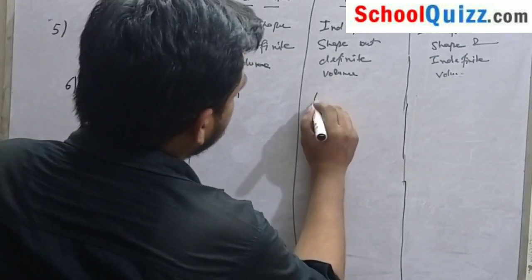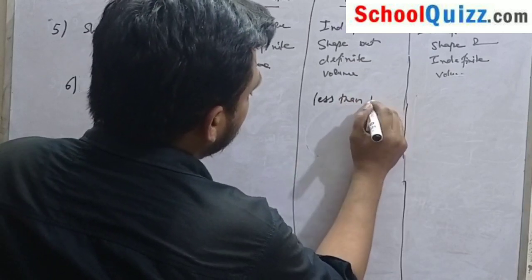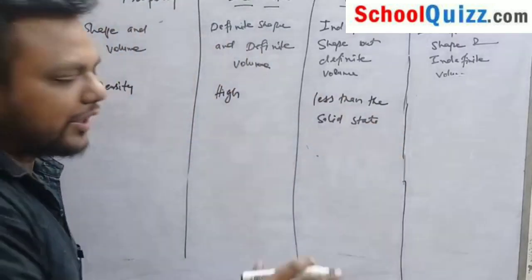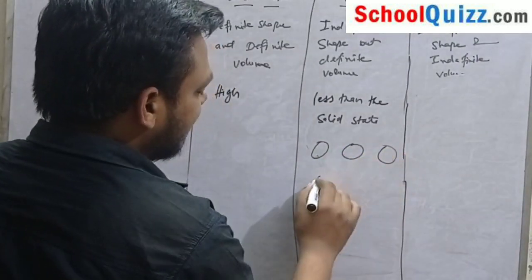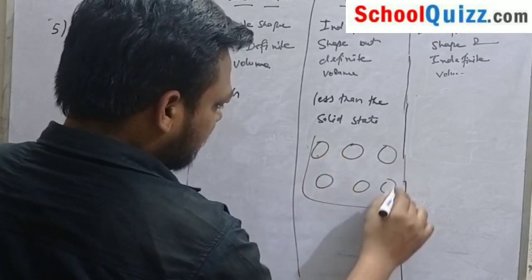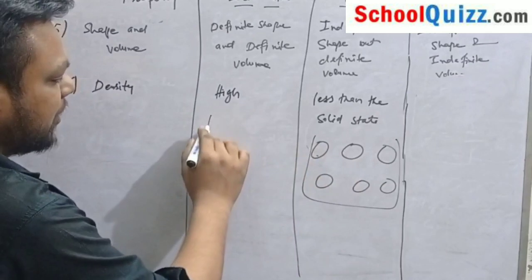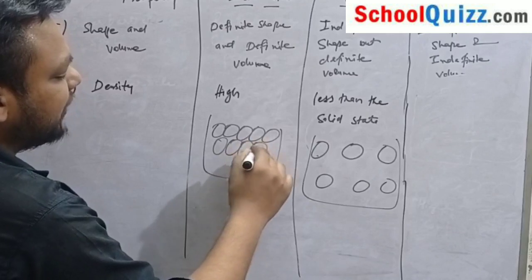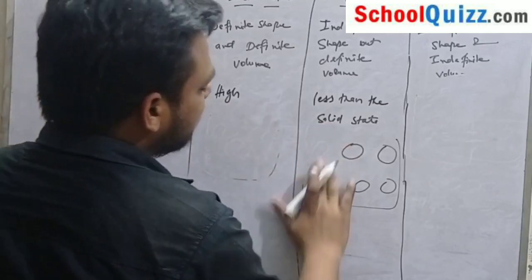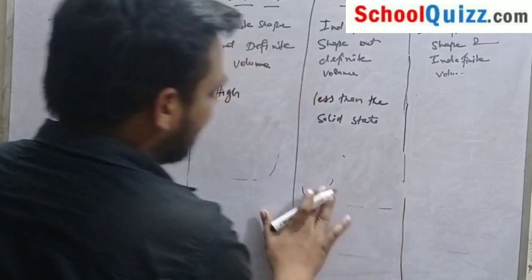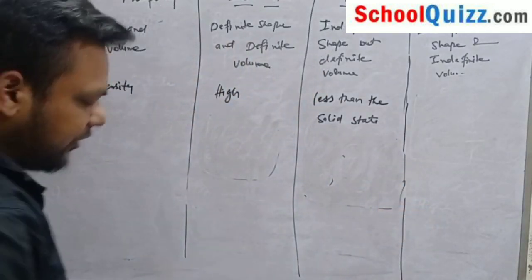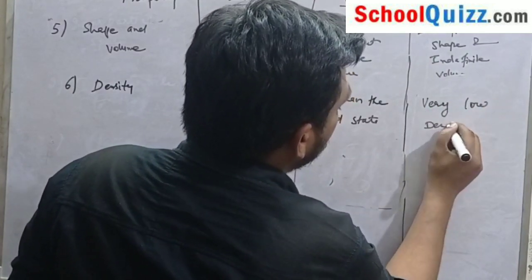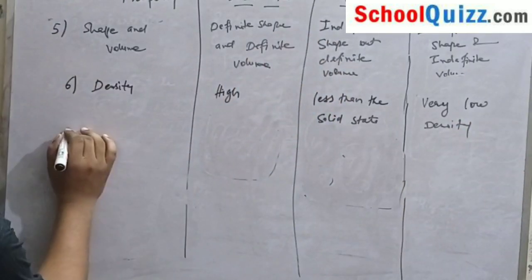Liquids have density, but less than the solid state. Their particles have some spaces between them, so the volume is more and the mass is less. But in the case of solids, the space between particles is less, due to which they have high density. In the case of liquids it is less, and in the case of gases it is very low density.